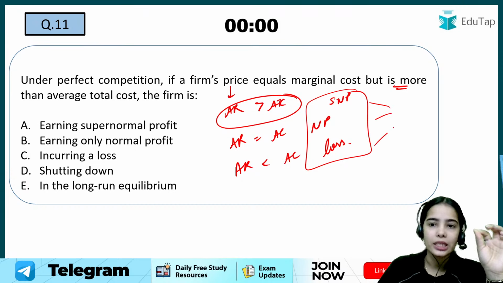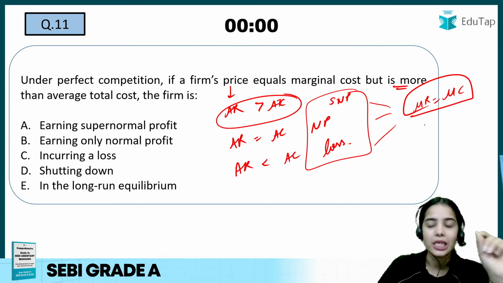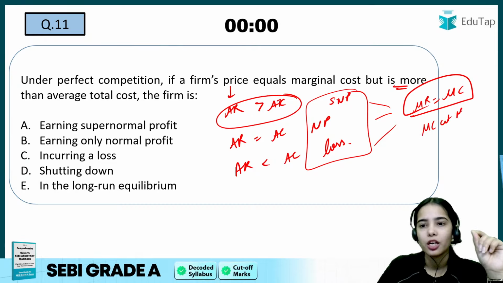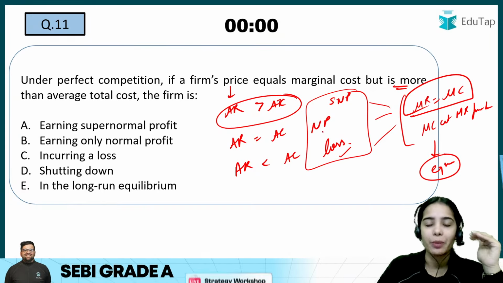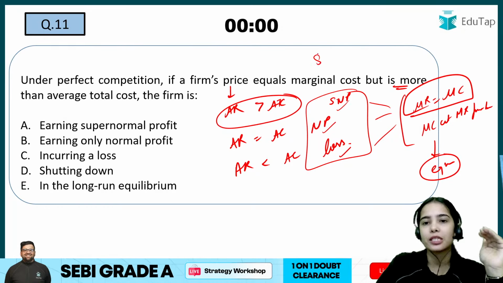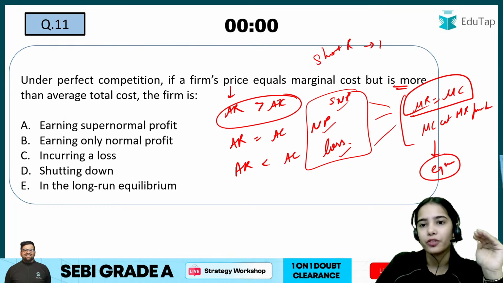But in all these conditions, the MR should be equal to MC, and the MC should cut MR from below. So this is the equilibrium condition, and at the equilibrium point there can be loss, there can be normal profit, there can be supernormal profits in the short run in perfect competition.